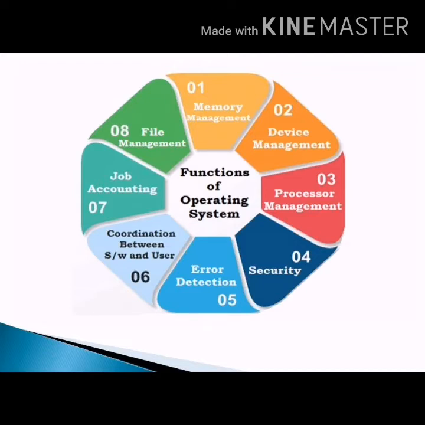Third one, processor management. In a multi-programming environment where several programs are running at the same time, the operating system decides which process gets the processor, when and for how much time. Fourth one, security. Here the operating system provides security to the computer by preventing access by unauthorized users. Fifth one, error detection and reporting. The operating system keeps track of various errors produced during the function of the computer system. It generates error messages to help understand the problem.